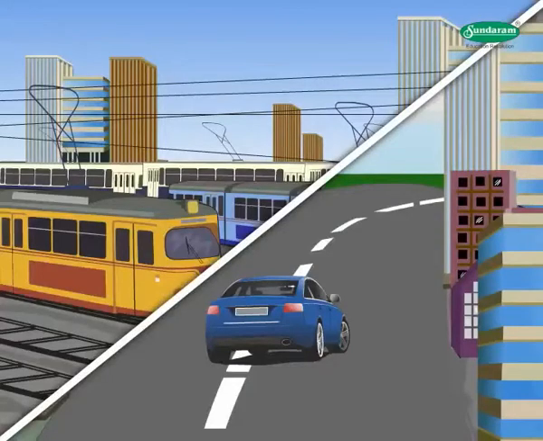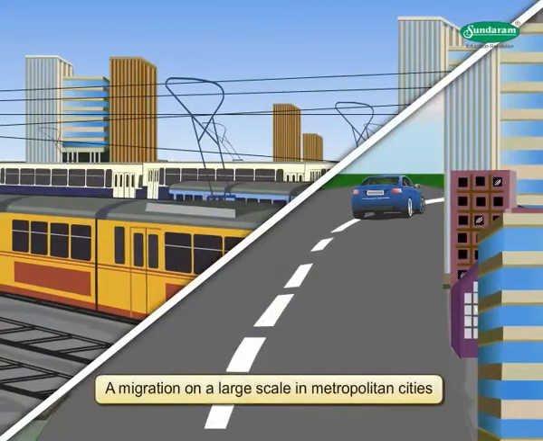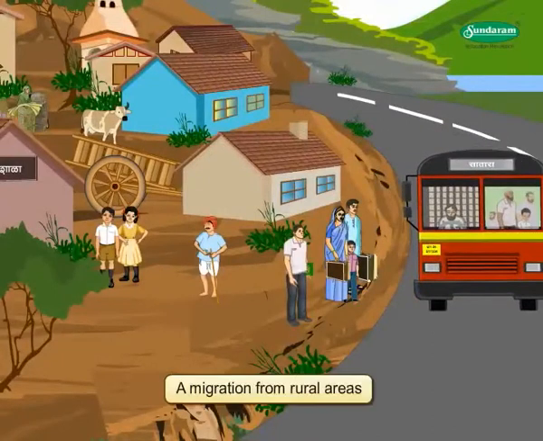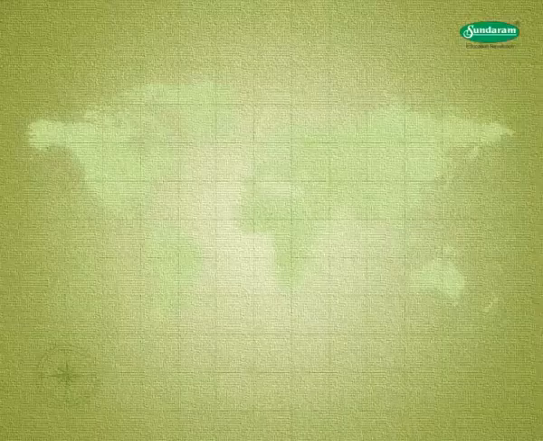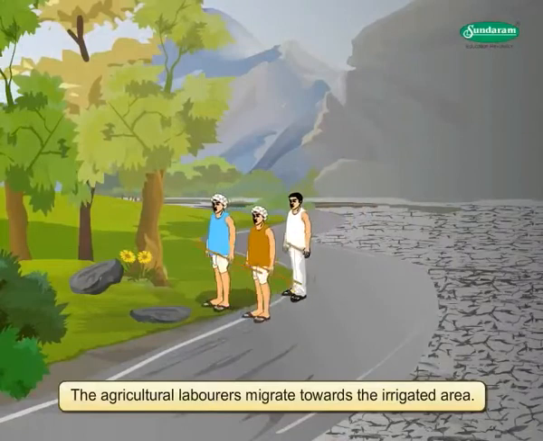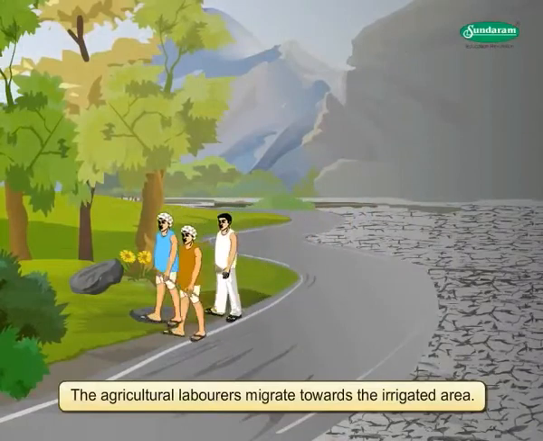In Maharashtra, there has been migration on a large scale to metropolitan cities from various parts of the country. Similarly, in the state, migration from rural areas is also found. The agricultural laborers migrate towards the irrigated area.